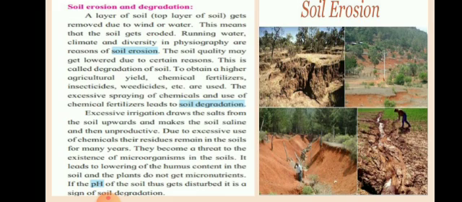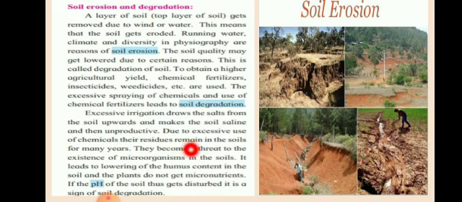Due to the excessive use of chemicals, their residues remain in the soil for many years. Now, whatever chemicals we are spraying, whatever is required by the plants is taken by the plants and the other unutilized remains there in the soil, and for years it remains there and it reduces the quality of soil. That means again the soil gets degraded.